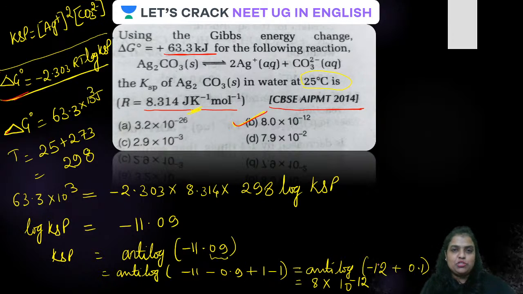But this minus 12, you should know yourself what is done to it, how the mantissa is being made positive. That you will have to do yourself. Only what is given in the question is that the value of anti-log 0.1 is 8. Is that clear, Keshwan? Are you getting this, son? Okay, well done.